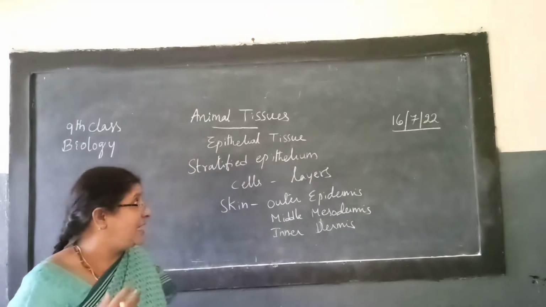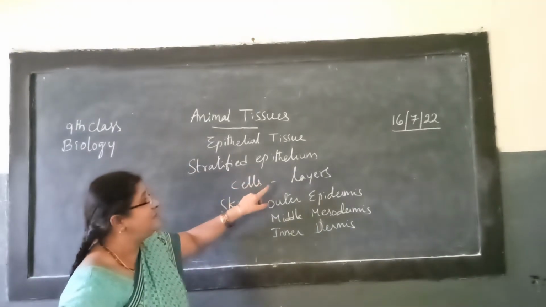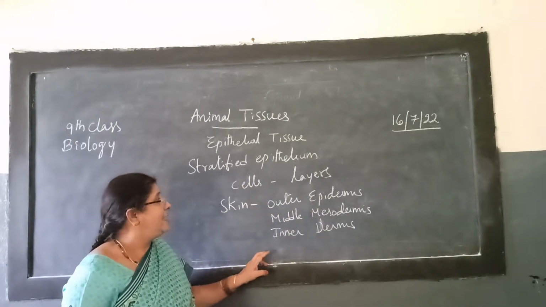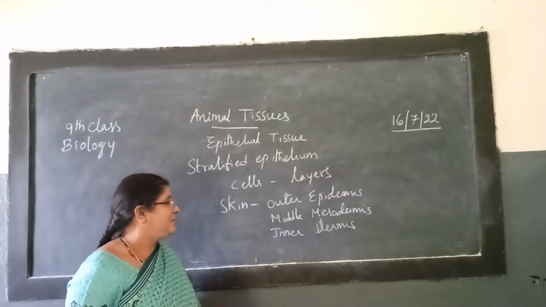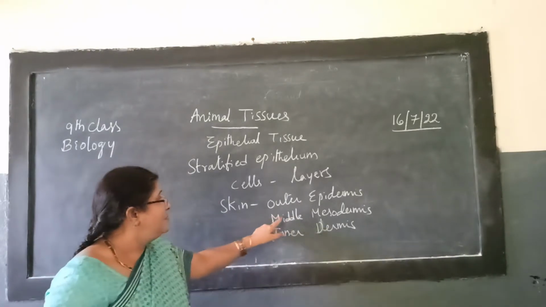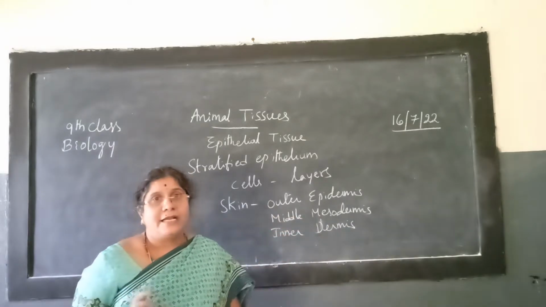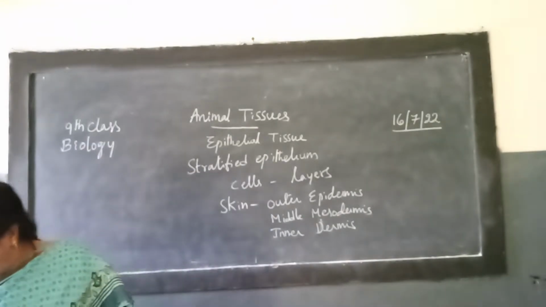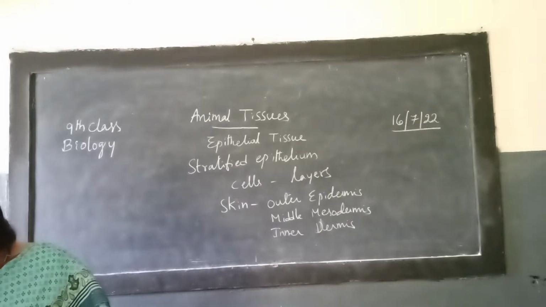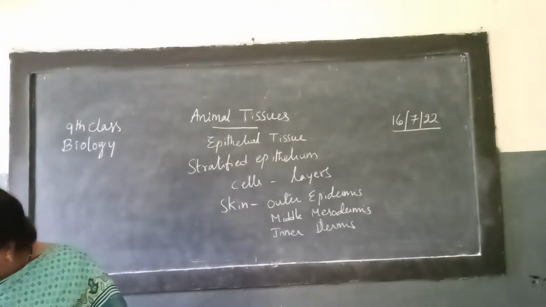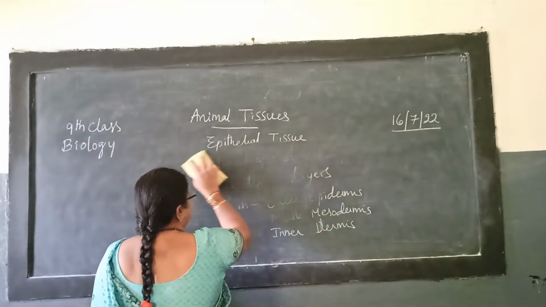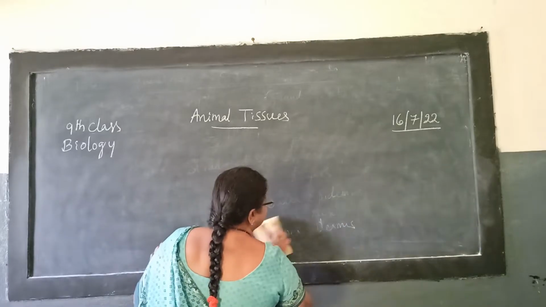Is it clear to children? So that's why this stratified epithelium has layers. The cells are arranged in layers, that is the outer epidermis, middle mesodermis and inner dermis. Is it clear to children? Okay. So now we will come to the next one. Next tissue. Next type of cell. Cells of epithelial tissue.